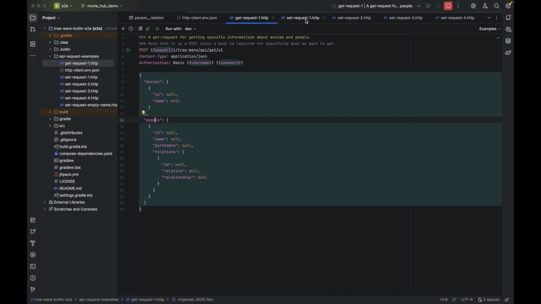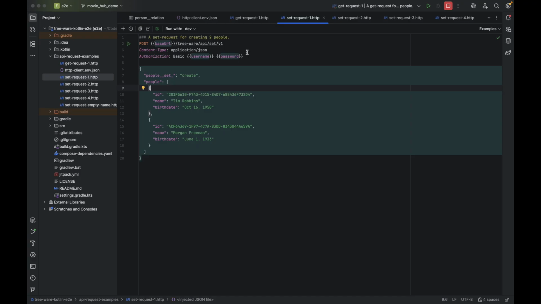Let's set some data now. The set request is also an HTTP post, and the body is again a model tree that specifies the fields and the values that we want to set. We also have an auxiliary data associated with fields or with an entity that specifies what type of operation we want to do. Do we want to create? Do we want to update? Do we want to delete? Since we have no data yet, this is going to be a create.